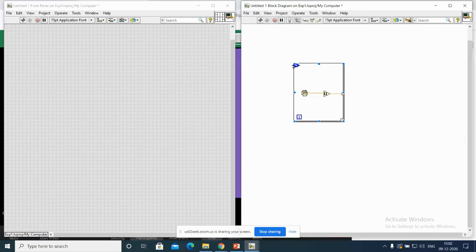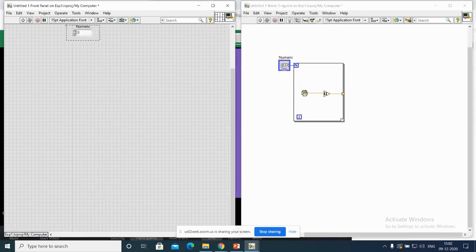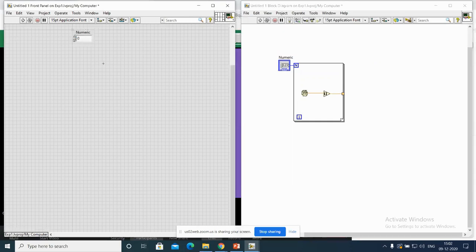Here I can use a fixed value also, but how many bits I want to generate is my choice, so I can use a controller. The moment I placed it here, I got this numeric. To make it understood, I'm typing its name: number of bits.